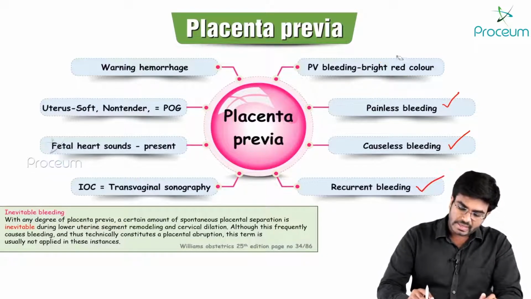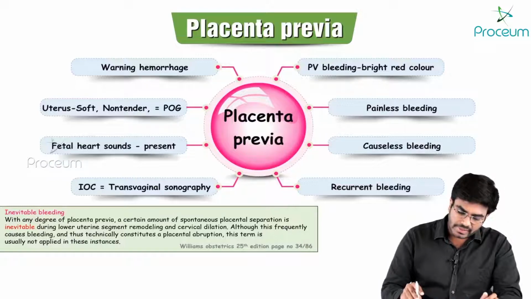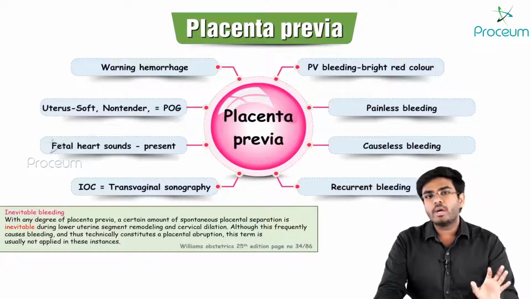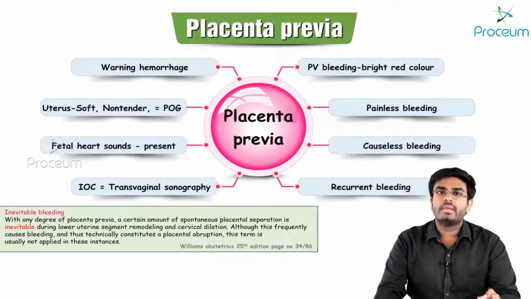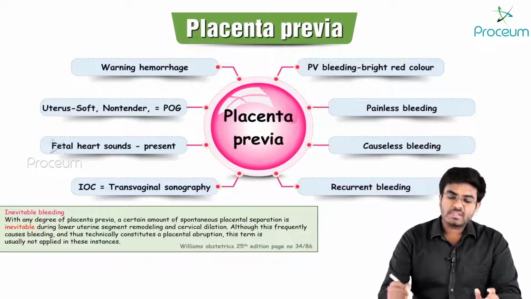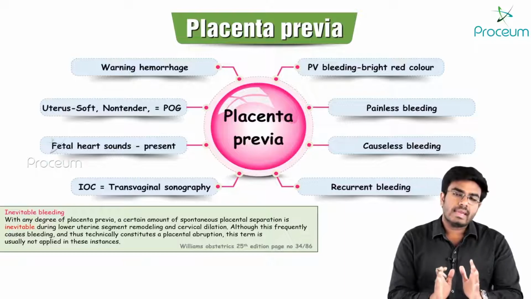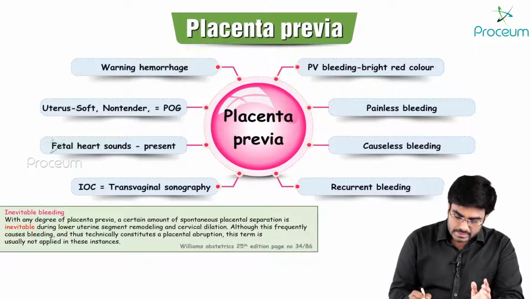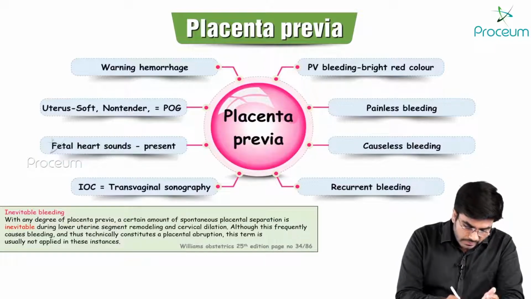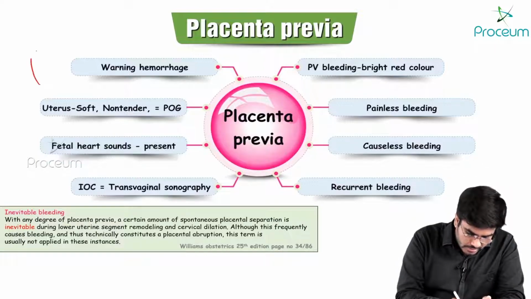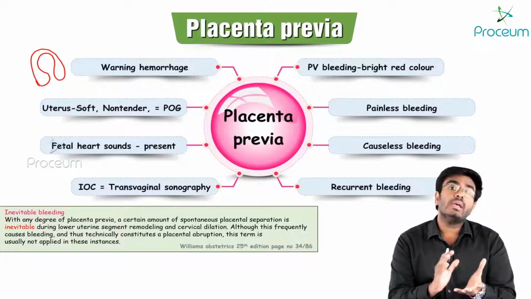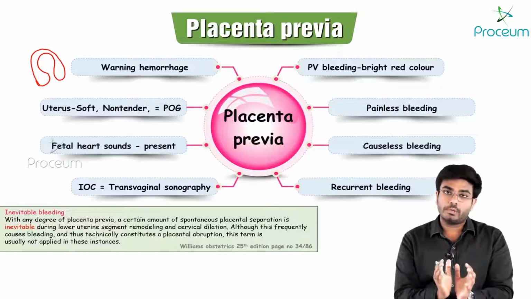Now in the previous slide I said that the bleeding seen with placenta previa is inevitable bleeding or unavoidable bleeding. Okay, why? First of all, let's see why there is antepartum hemorrhage with placenta previa. Guys, for example, if this is a uterus, we all know that the uterus is undergoing remodeling, especially in the lower uterine segment.